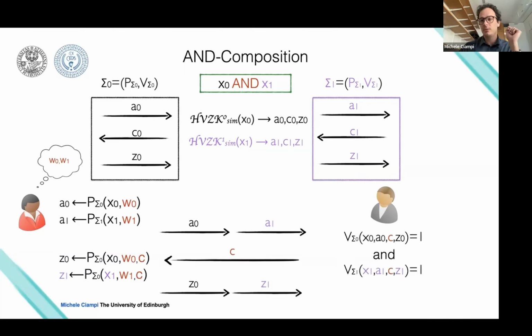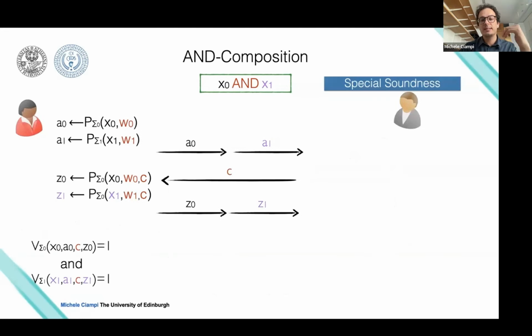The only thing you need to be careful about is that the challenge you use must be the same for both protocols. So I kind of lied a bit when I said you just run them in parallel. It's not true, because the challenge must be the same. And this is crucial because when you want to prove special soundness, you want that if I get an additional transcript for a new challenge C prime, I should be able to extract both witnesses for x0 and x1.